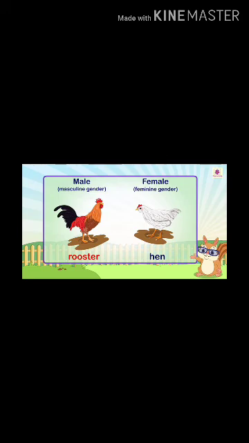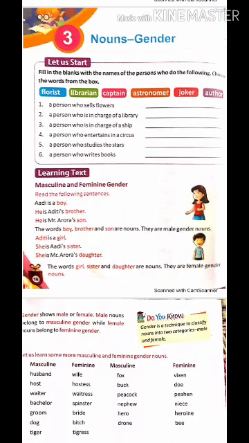Now next is, for male we use stag, but for female, for feminine gender, we use hind. So this is how you have to change the gender of animals. Here, rooster, hen. See, did you know about this earlier? So this is the difference. We generally say hen, but for male it's not hen. Hen we use for feminine, and for male we use rooster.